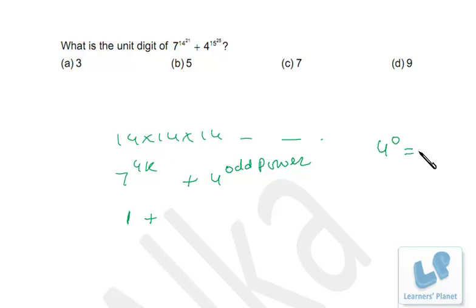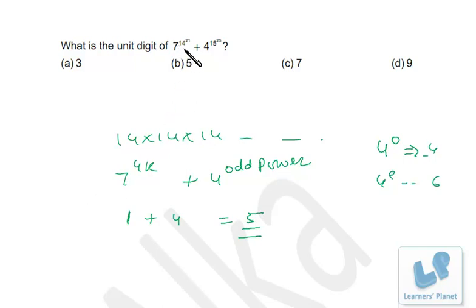4 raised to odd will be 4. 4 raised to even will end in 6. Further, 4 raised to odd will end in 4, and in even, in 6. So we are having 4 raised to an odd power, so that will end in 4. So 1 plus 4, the total unit digit of this calculation will be 5. You can even do it mentally, right?